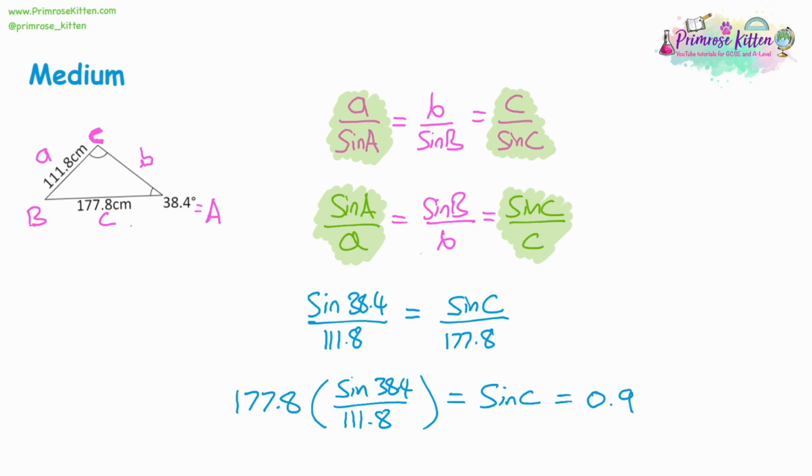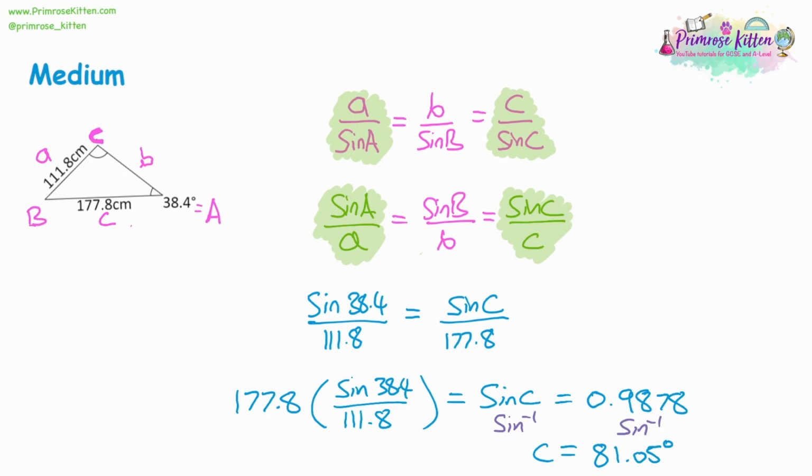And what it gives us is 0.9878. Now I'm going to have my final answer to maybe 2 decimal places, so let's write our working out to 4 decimal places. Now this is sine C is equal to, and we want C on its own. So now if you think about our rearranging equation skills, we want to do the inverse of sine to both sides to get C on its own. So press Shift and Sine to get the inverse sine, and that should get you 81.05 degrees to 2 decimal places.